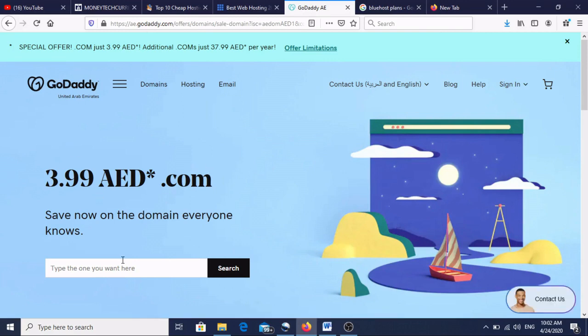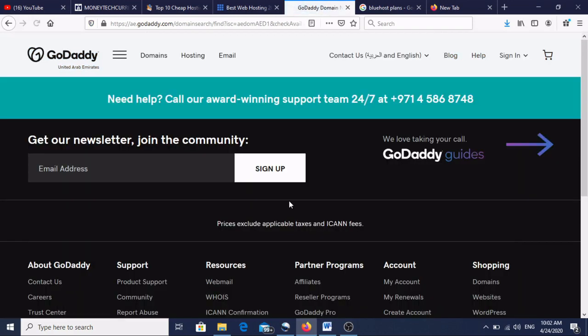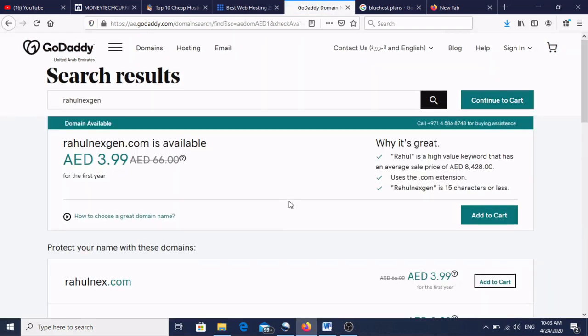Suppose you want your name as your domain. My name is Rahul, so I'll choose Rahul next gen. I'll search. This site will tell you whether it is available or not available.